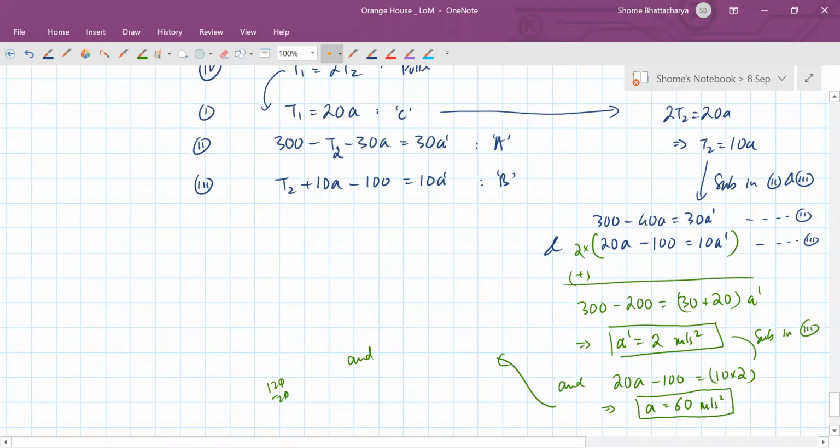Your tension T2 is 10A, so the tension is 60, but the acceleration is 6. So T2 is that much and T1 is double of that, so 120 newtons.